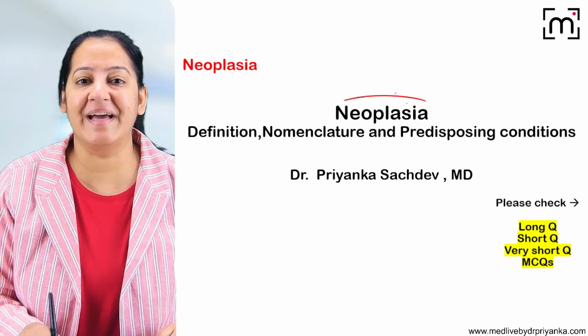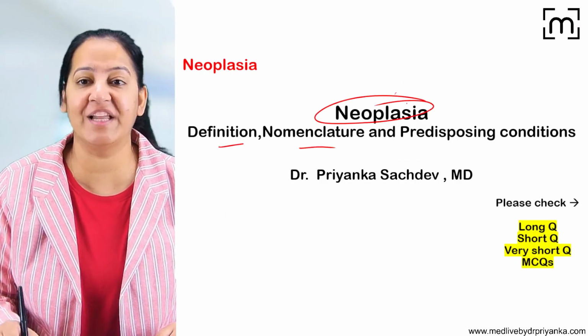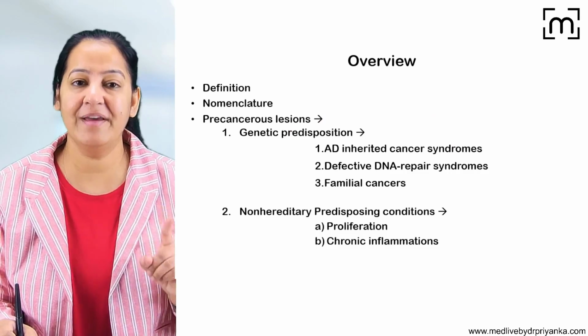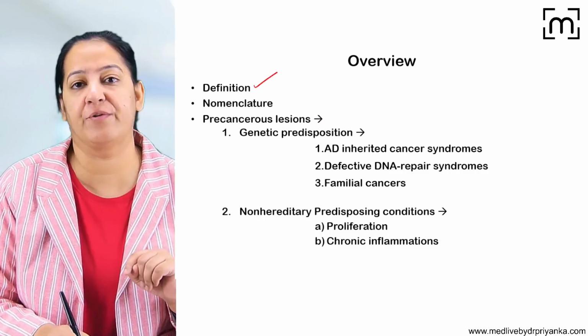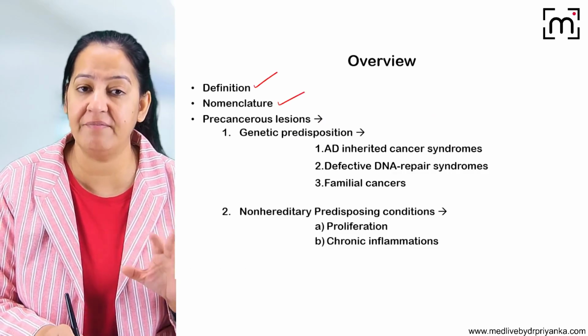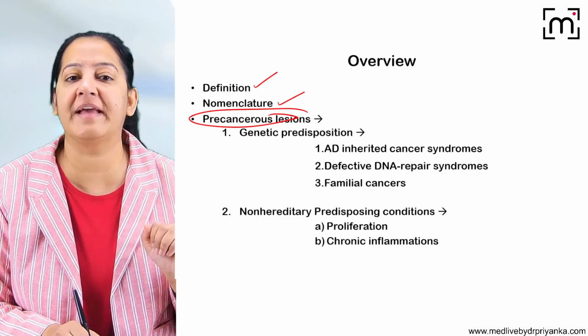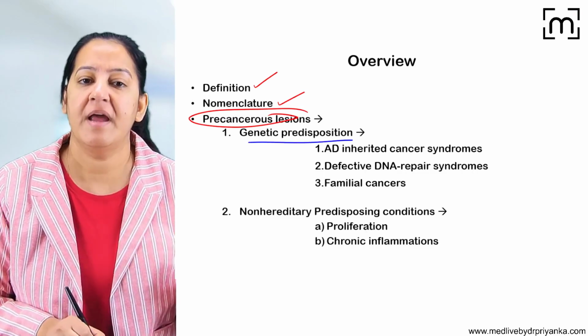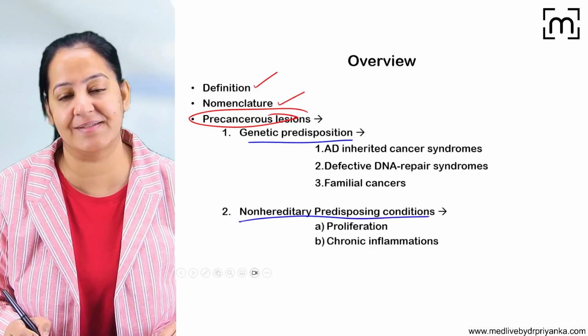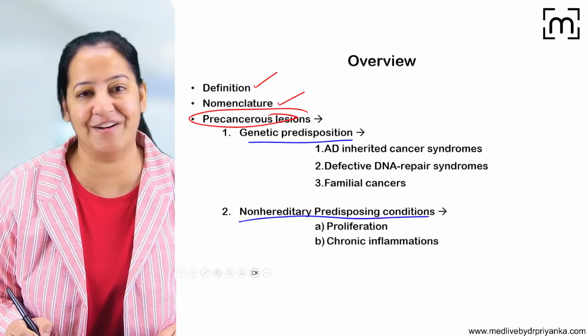So let's start the topic that is neoplasia, definition, nomenclature, and predisposing condition. First of all, I will let you know the definition of neoplasia. Then I will let you know the nomenclature. Then we will start the precancerous condition, in which we will discuss two important precancerous conditions: the genetic predisposition and non-hereditary precancerous condition, predisposing condition. So let's start it one by one.